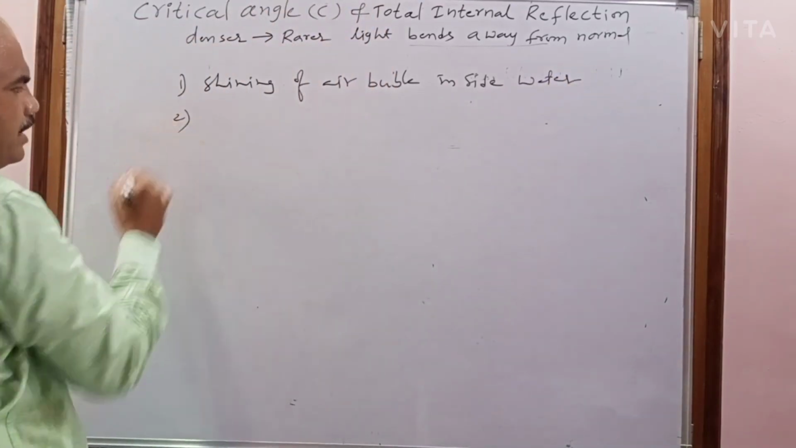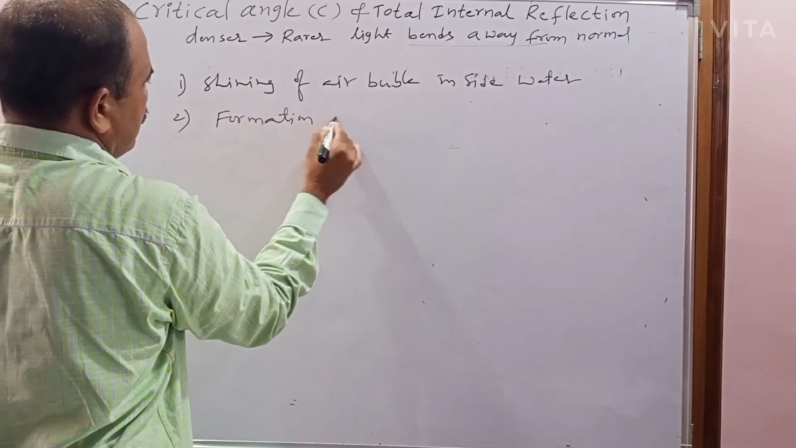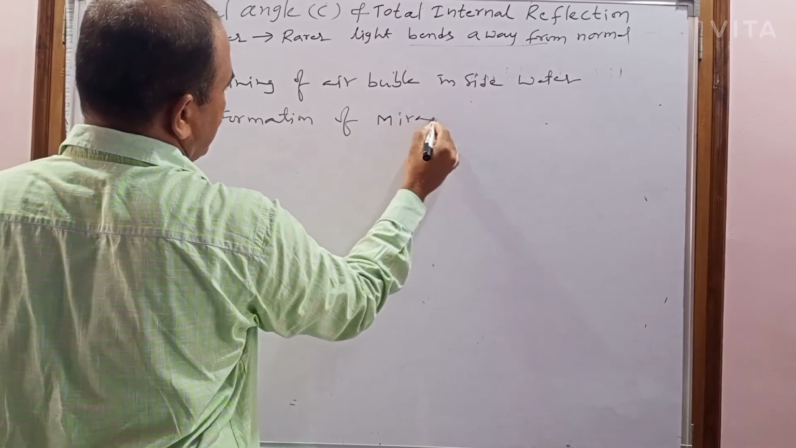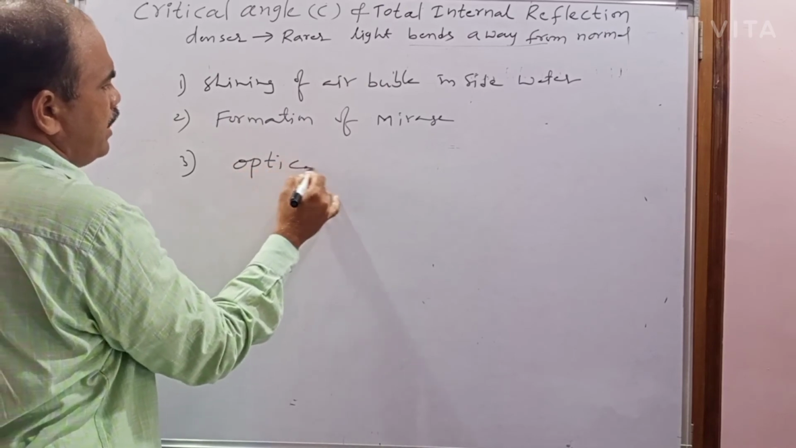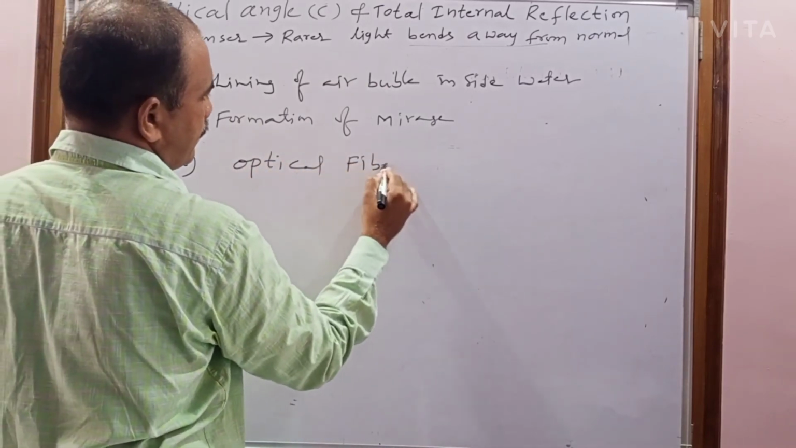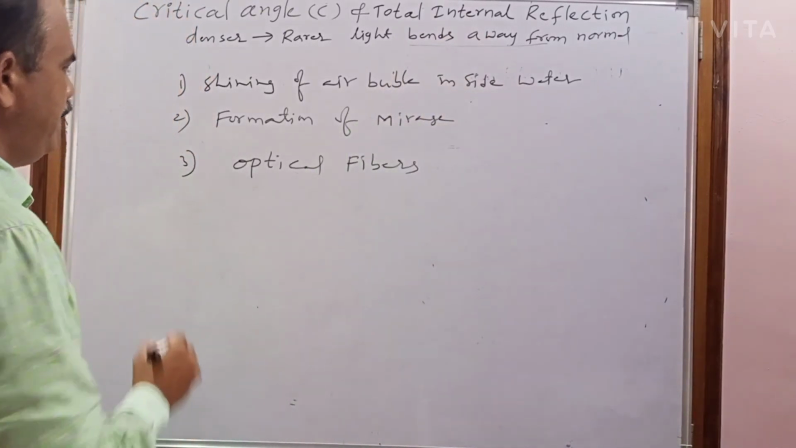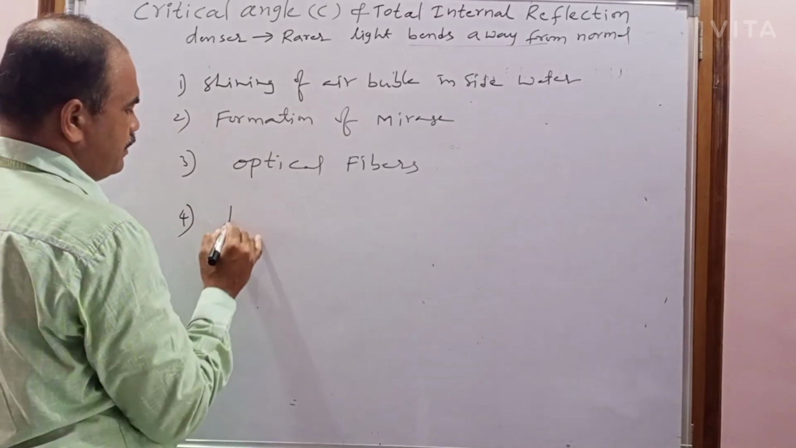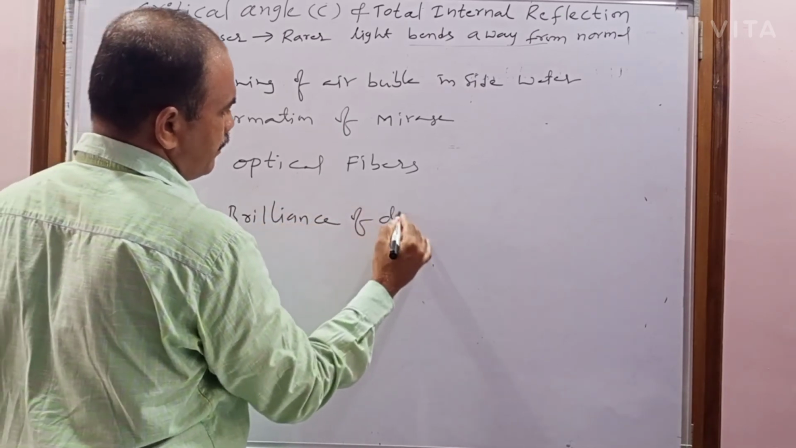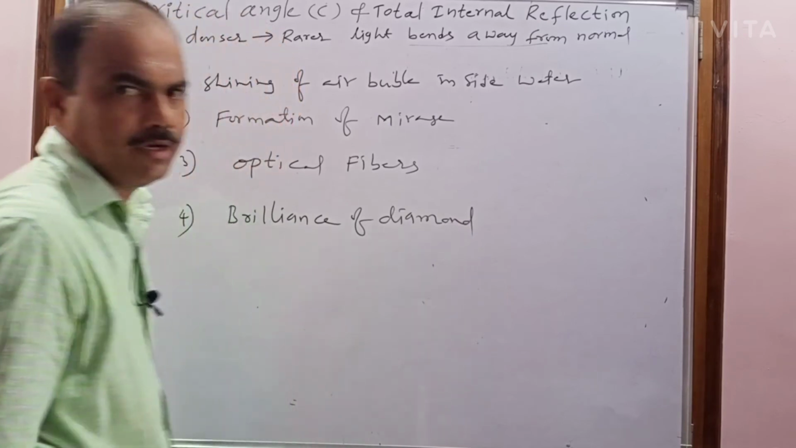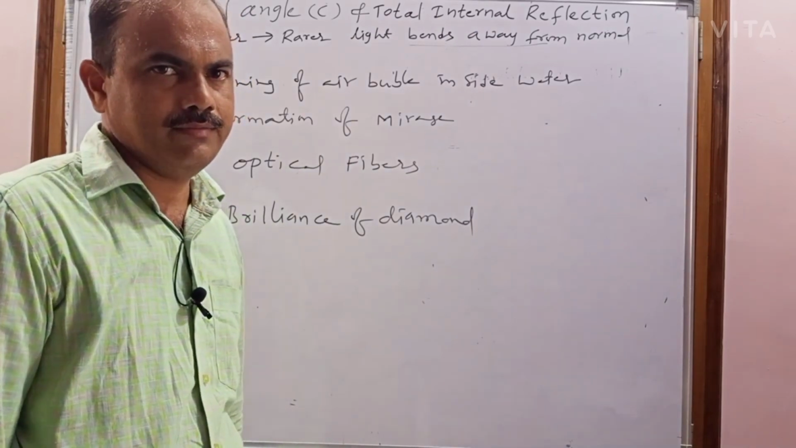And the second one is the formation of mirage, which is also an example of total internal reflection. The third one is optical fibers; the working of optical fibers is also based on total internal reflection. And the fourth one is the brilliance of diamond. These are the examples of total internal reflection.